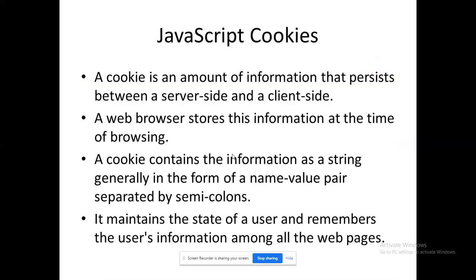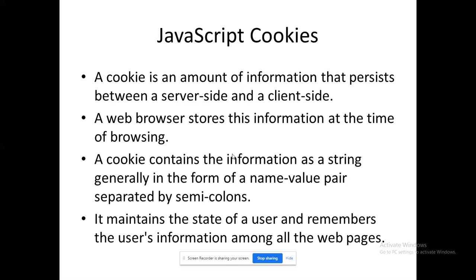JavaScript cookies. Actually, a cookie is a variable. That's all, not more than that. Whenever communication happens between server side and client side, what sort of communication happens? What type of data is traveling between them? What are all the things communicated during the response as well as the request?